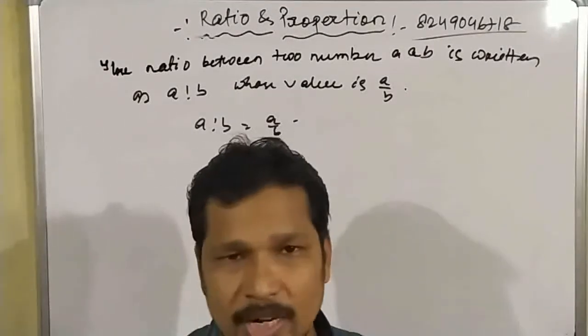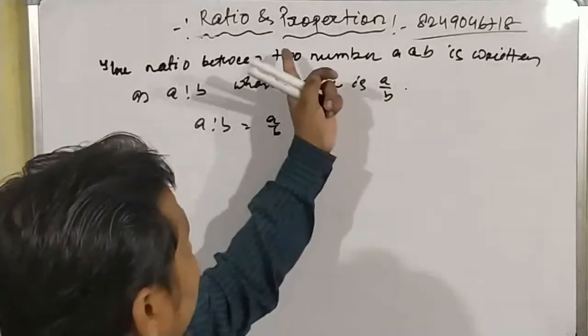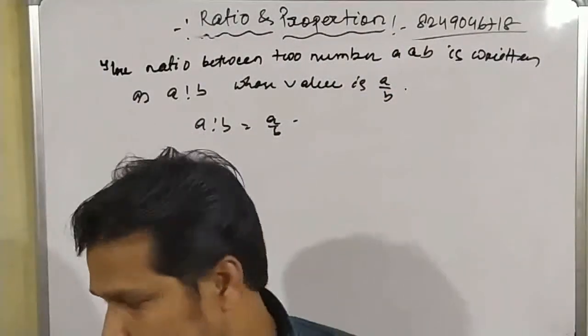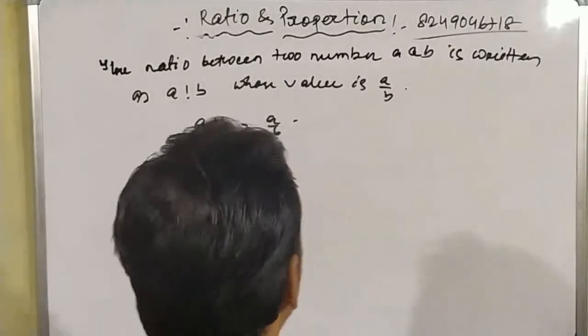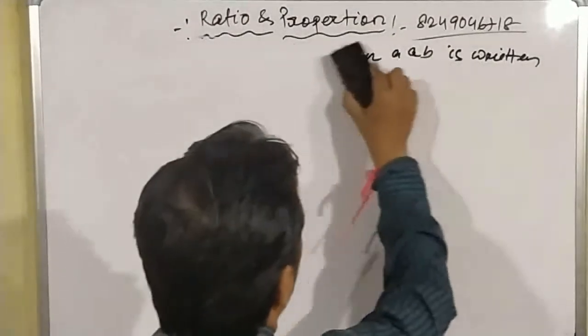Okay students, so let's start with the meaning of proportions. First of all, the definition. What do you mean by proportions?